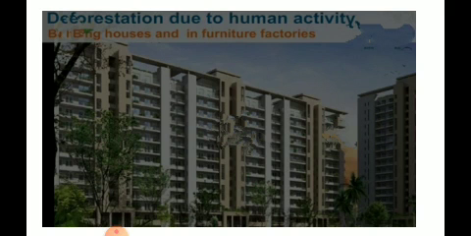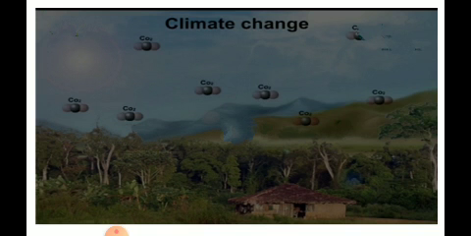What has happened, the trees are being cut down and the houses are being built, the factories are being built, and as the factories are being built, the trees are being cut down, and the wood is being used for making the furniture in the factories and in the houses. Understood? So here, this is one of the causes where you can observe that due to human activity, the trees are being cut down. Now these are all what we have read till now. These are the deforestation that has occurred due to human activity.